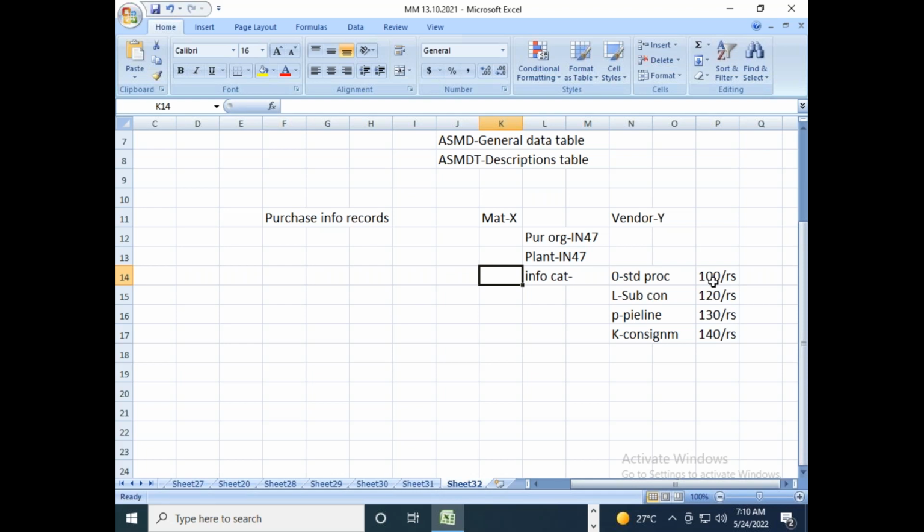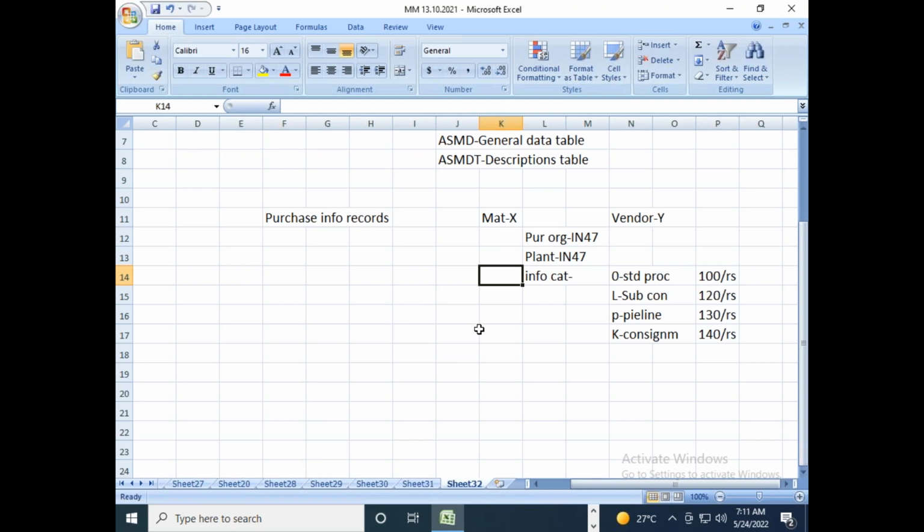So that is the reason I will be maintaining the prices in the database based upon the negotiated terms and agreements against the vendor, and the same data is getting populated into the PO. It will be populated automatically into the PO only if I maintain an info record like this. Okay, so this is nothing but an info record.